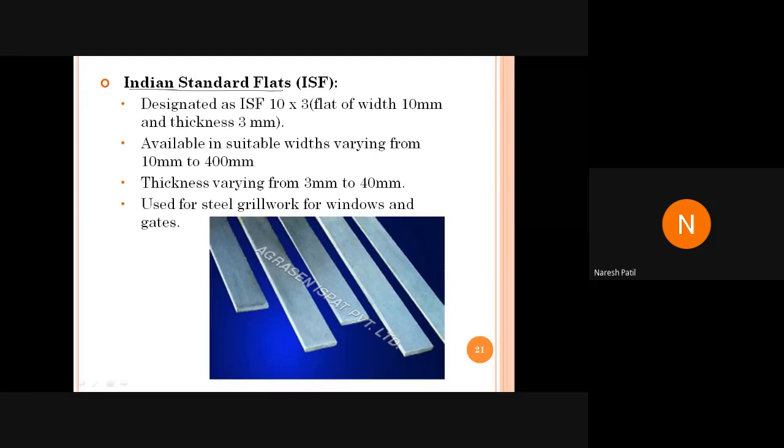It means 2 Indian standard flats of size 100 mm by 200 mm by 10: for the width of 100 mm, length of 200 mm, and thickness of 10 mm, you have to design the connection. It is available in this size.